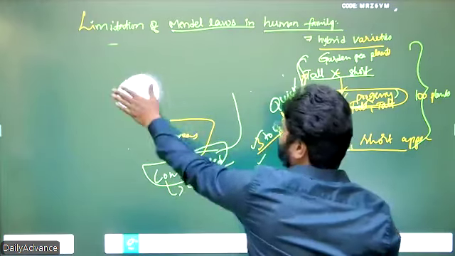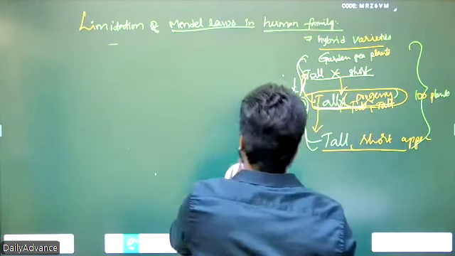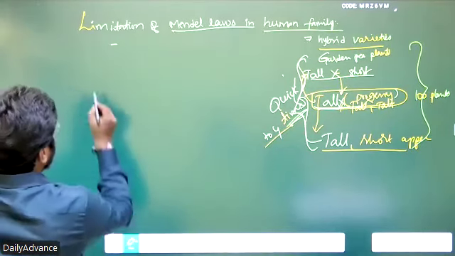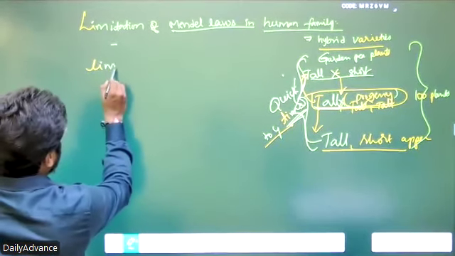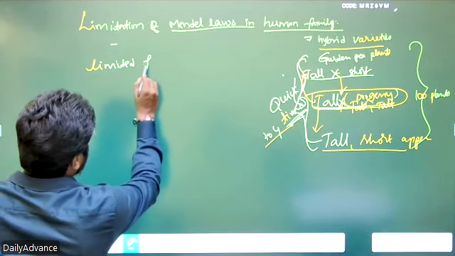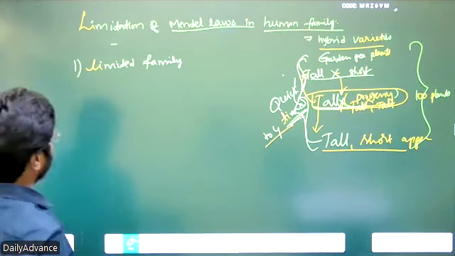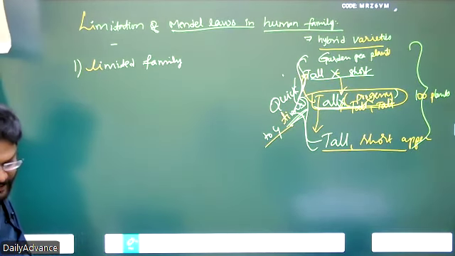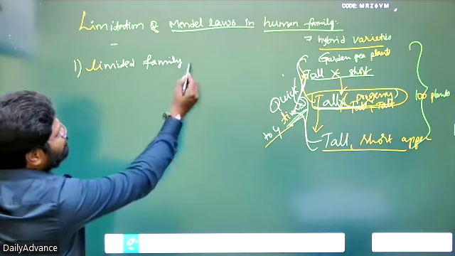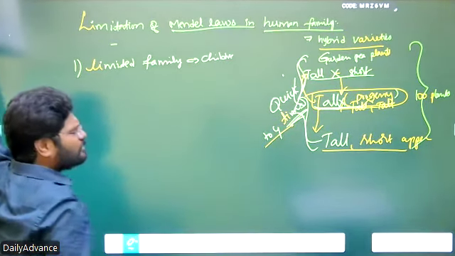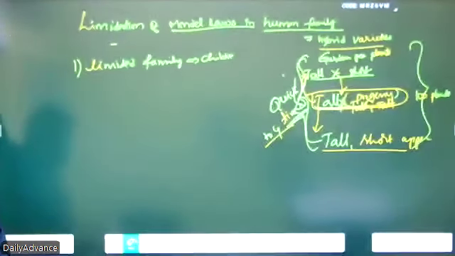So what are the problems in the human family? The problems are many. First one is limited family size. A couple with contrasting characteristics produces only a limited number of children, but in hybrid varieties hundreds or thousands of progeny are born.